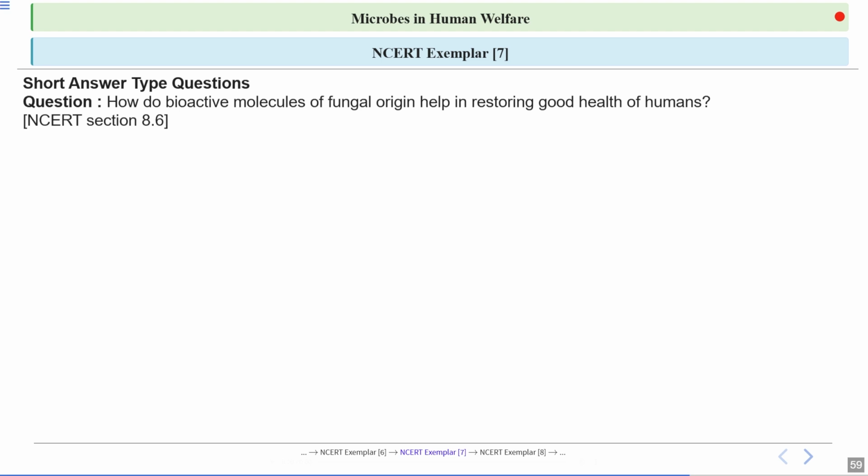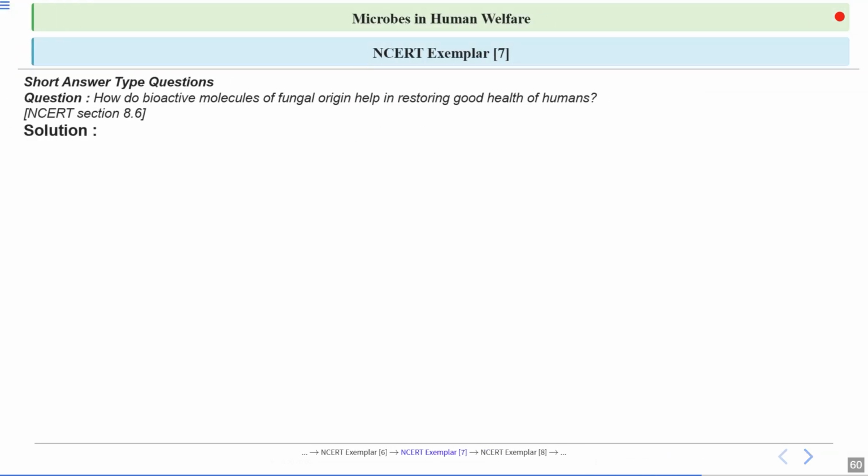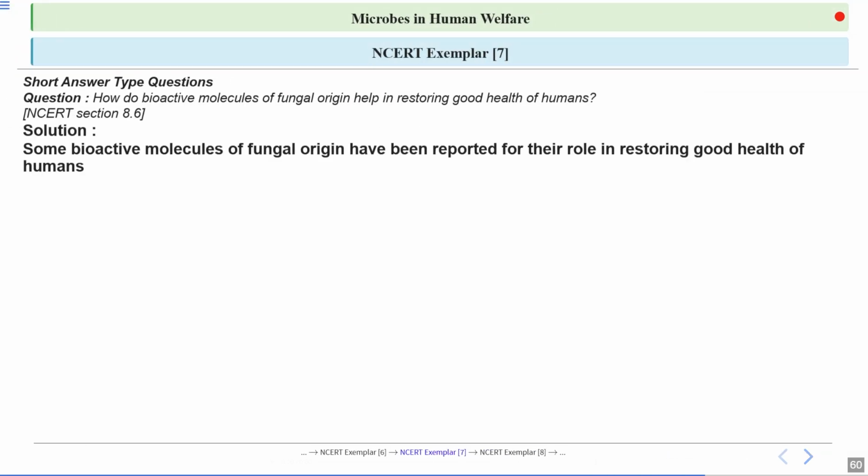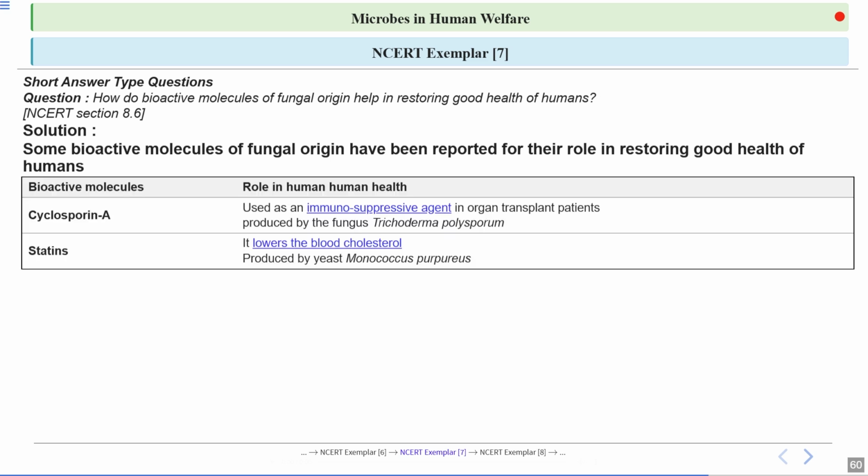Now, next question: how do bioactive molecules of fungal origin help in restoring good health of humans? So, let's have a look at the answer. Some bioactive molecules of fungal origin have been reported for their role in restoring good health of humans, such as cyclosporin A. This is used as an immunosuppressant agent in organ transplant patients and is produced by the fungus Trichoderma polysporum. Then statins also lower blood cholesterol and are produced by the yeast Monascus purpureus.